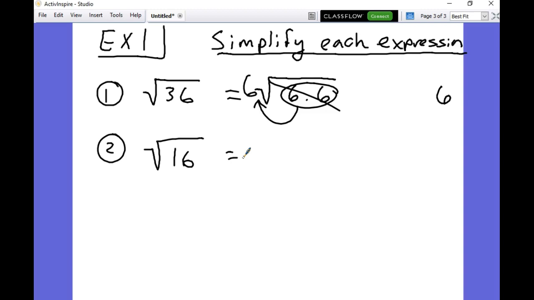Okay, you guys ready? So we're gonna break this thing apart. So, what times what makes 16? 4 times 4. Okay. Now we could actually stop here because we already have a pair. As soon as you have a pair, you could stop with that group. So I'm going to do that.